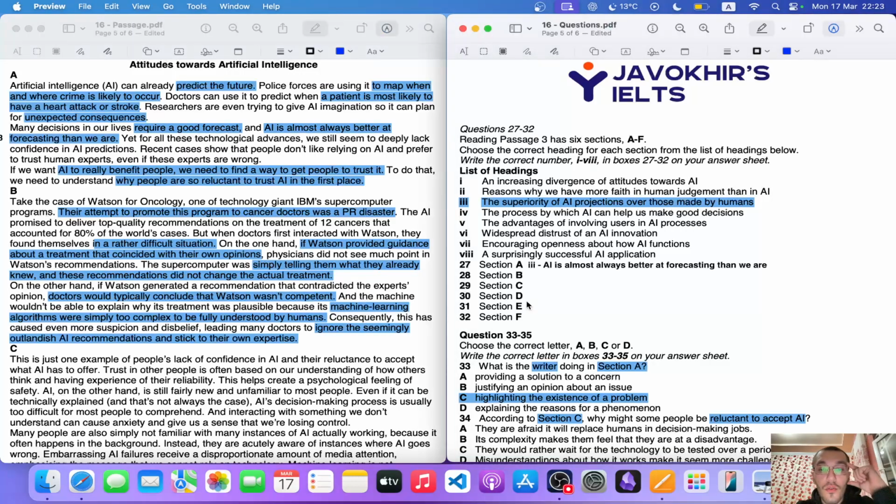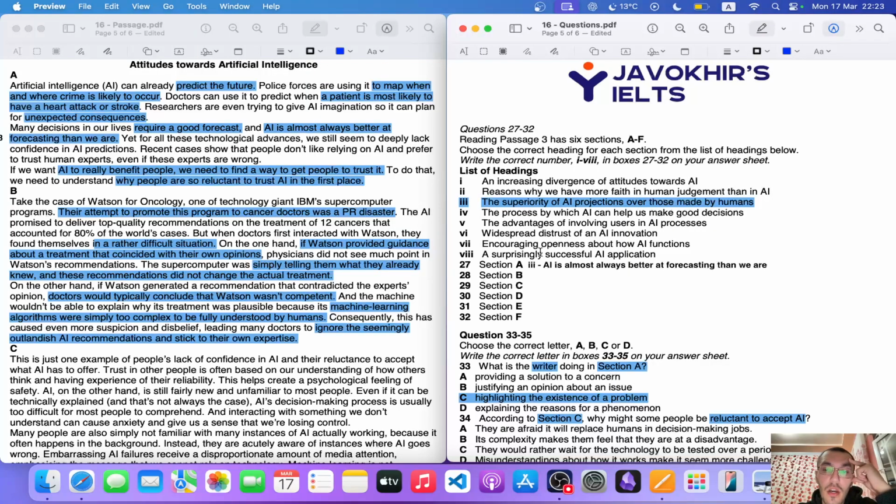So the answer for that is obviously not the first, not the second. The process by which AI can help us make good decisions? No, instead they're just contradicting the advantages of involving users in AI processes. Not that as well. Widespread distrust of an AI innovation, maybe.